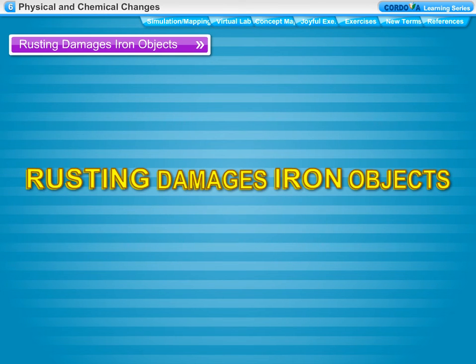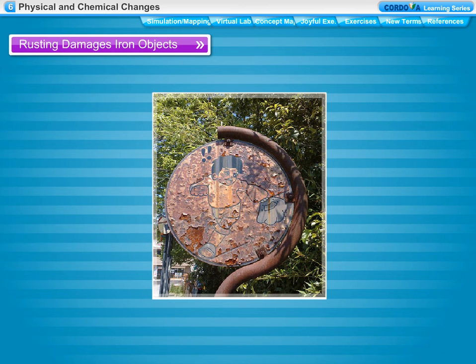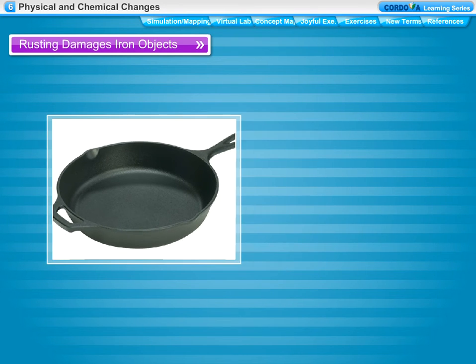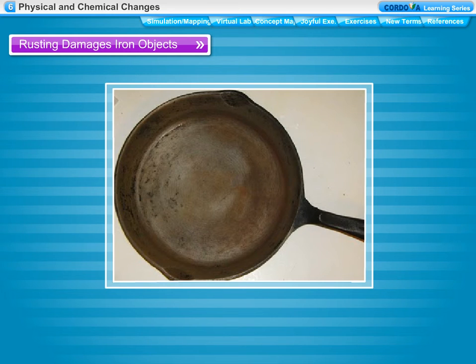Rusting damages iron objects. Rust is soft and porous. The layer of rust so formed falls off from the surface of a rusted iron object, exposing fresh iron metal which starts rusting. This continued rusting makes the iron objects weak and ultimately makes them useless.